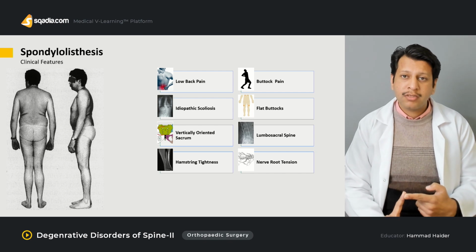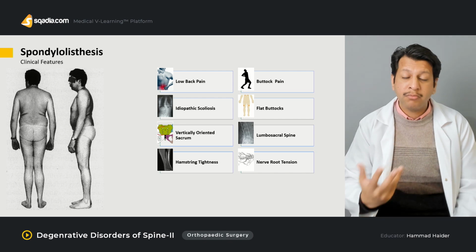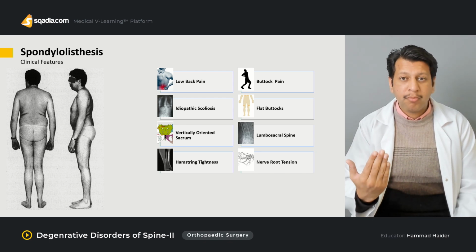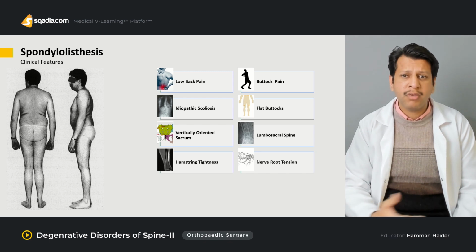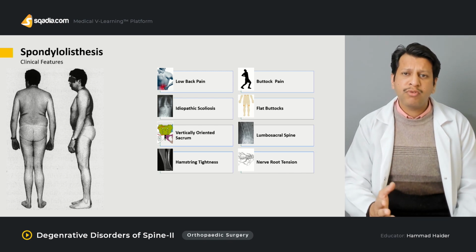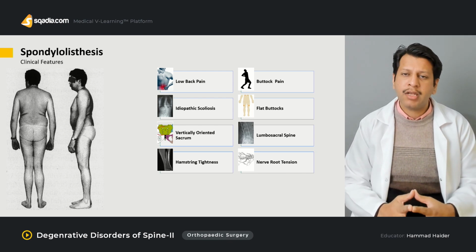Go for all other signs of upper cervical myelopathy as well, because sometimes the problem may be higher up, and the patient may have upper motor neuron symptoms with only associated back pain, which may not be the actual cause of the problem. The problem may be up in the cervical spine.